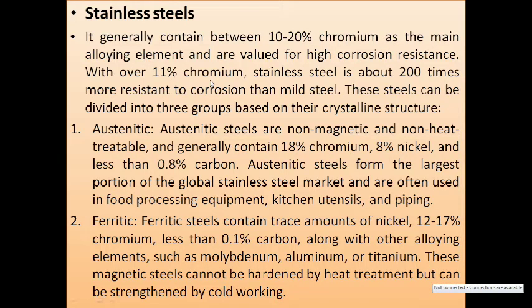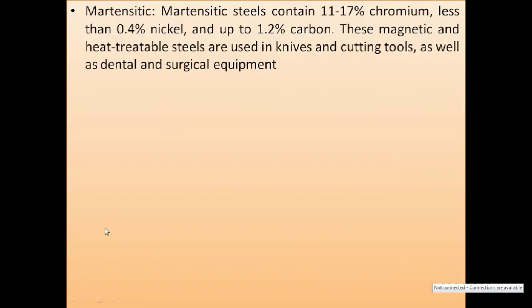With over 11% of chromium, stainless steel has about 200 times more resistance to corrosion than mild steel. This steel can be divided into three groups based upon their crystalline structure: austenitic, then ferritic, and last one is martensitic.